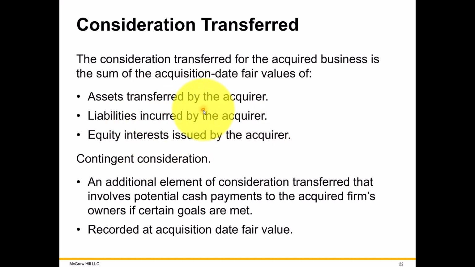So hopefully it's pretty easy to determine this amount. I think most times in textbooks we're just given the probability as a percentage, whereas in real life you're going to have to use your experience to determine what the probability is. Again, all of this is recorded at the time we pay, all of this being paid to buy the new company. So that's one big figure, consideration transferred.